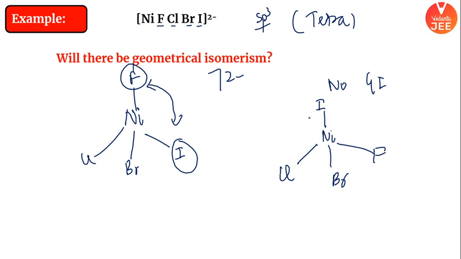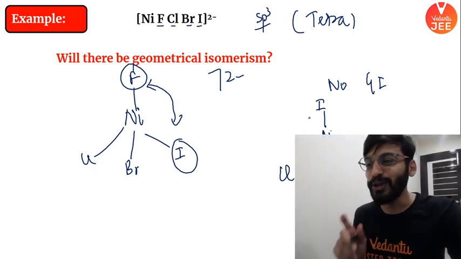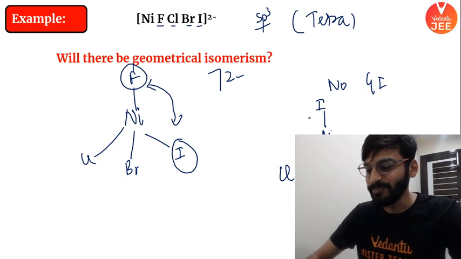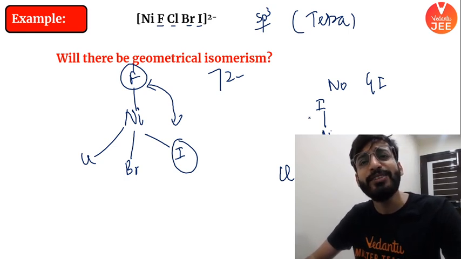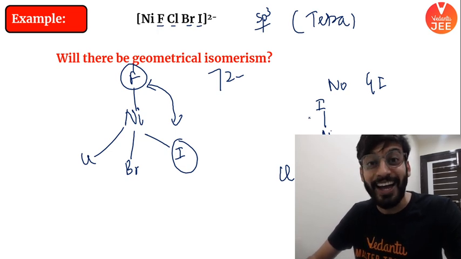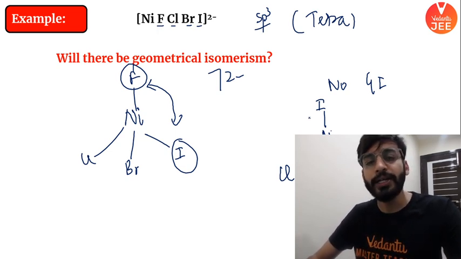Okay, I hope the point is clear. This complex will also not give you any kind of GI. So tetrahedral complexes do not give GI at all. That is very easy for us. हमें समझ आ गया, ठीक है, आसान है. If someone asks you whether geometrical isomerism occurs in tetrahedral complexes, what is your answer? You are going to say no sir, it doesn't happen because all the angles are identical.